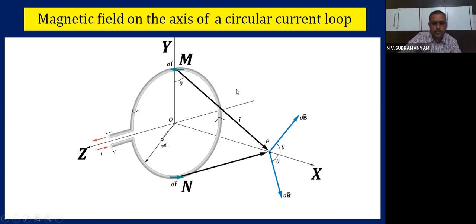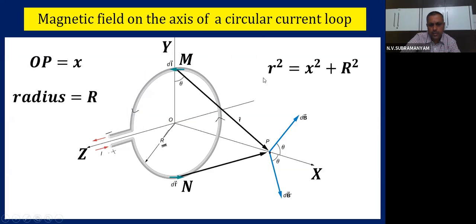Then, if you see carefully, one minute. So in the diagram, from the center O to the point P, the distance is x. Next, the radius is capital R, that we already saw.